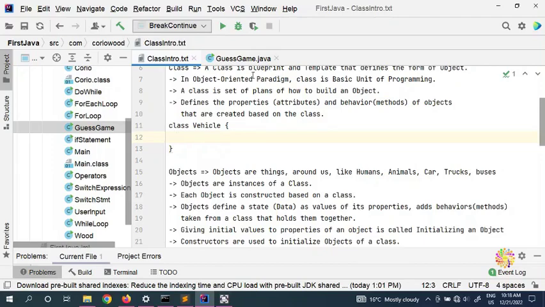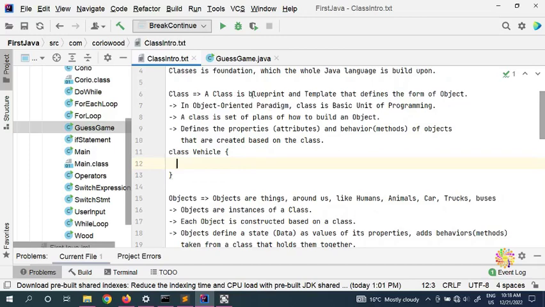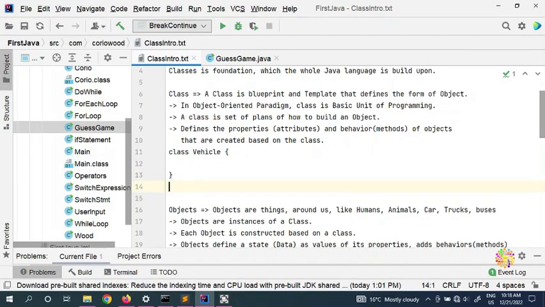You can call class vehicle a blueprint, or if you want, a template or a model, whatever you want to call it. But this is like a map, this is like a model. Say for example you are modeling one class vehicle, and then you're going to create instances of the class. From the class vehicle we can create objects. So now we can create a class sedan, for example.